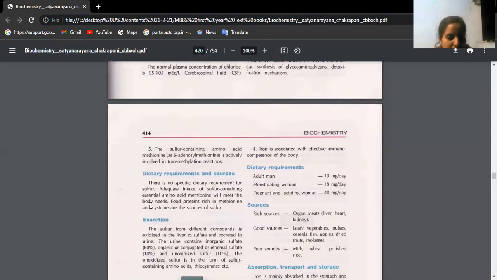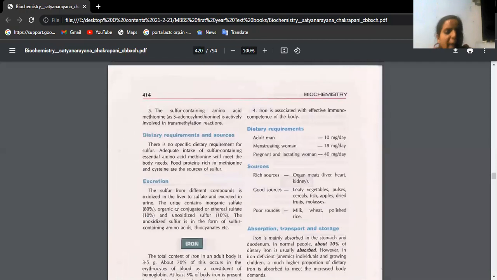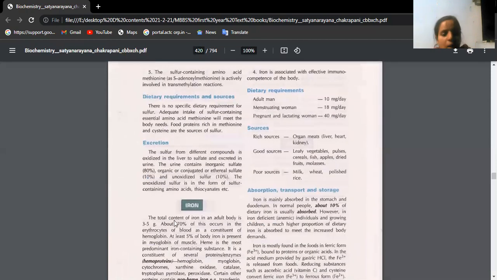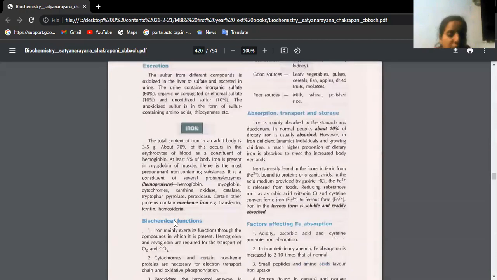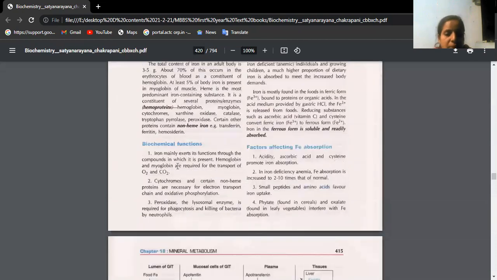Then dietary requirements, this you can easily study. Iron is a very important essay question. What are the functions? We know it is present inside the hemoglobin, hence it helps in the transport of oxygen and carbon dioxide. In the muscle we call it myoglobin, and in the blood, inside the RBC, we call it hemoglobin.